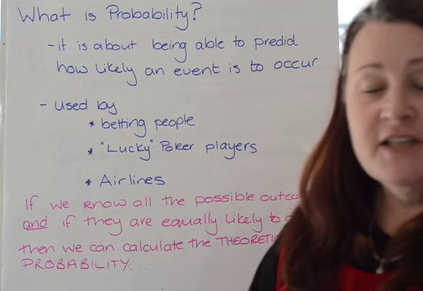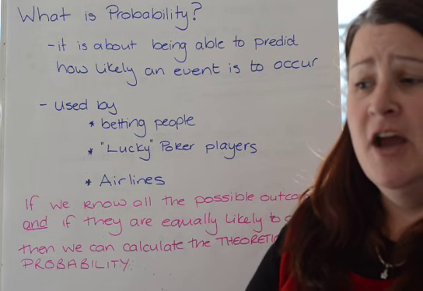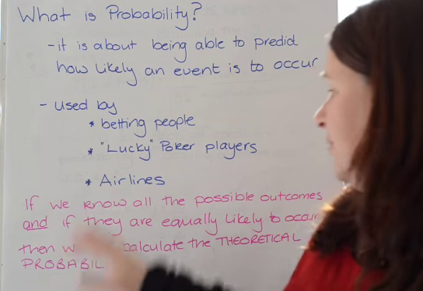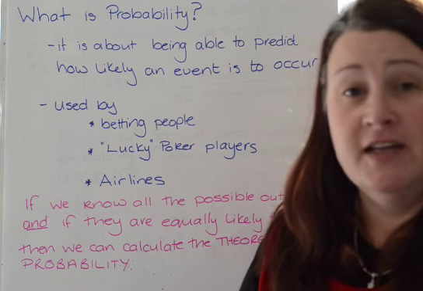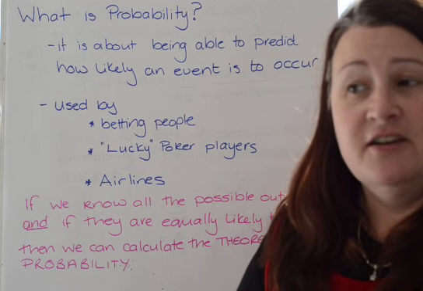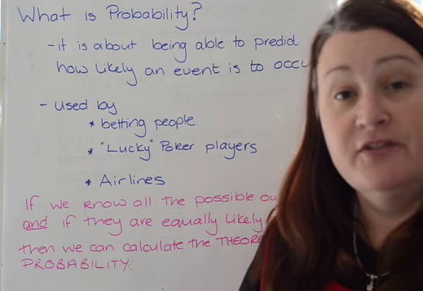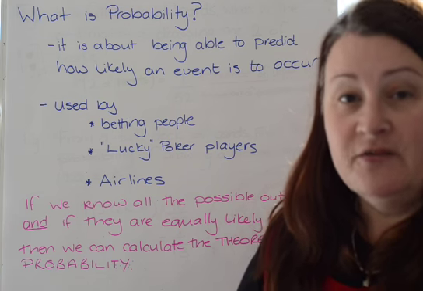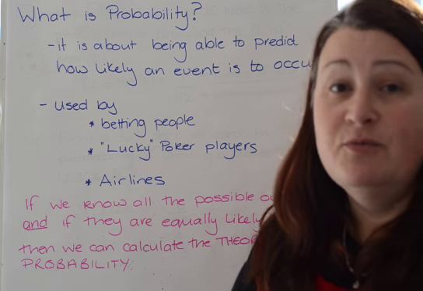Poker players use it. What they do is they work out the probability of the hands that the other people have got, and is it likely to beat their own. Airlines use it. Chances are you probably all know somebody who has turned up to a flight and been told, oh no, sorry, your seat's already been booked. Airlines do this all the time, because they can predict how many people will miss a flight. And rather than having those empty seats on the plane, they will double book them.